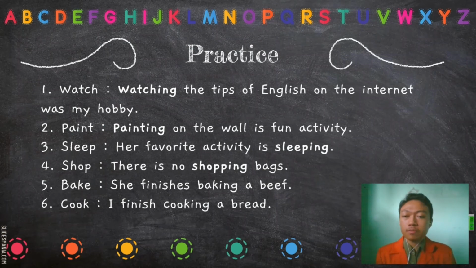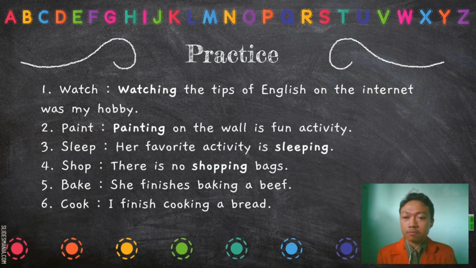As you can see, in this slide there is a practice. So let's practice together. The first step is to change the verb into a gerund, and then make a sentence. The first is the verb watch. Watch plus ing becomes watching, and the sentence is watching the tips of English on the internet was my hobby.